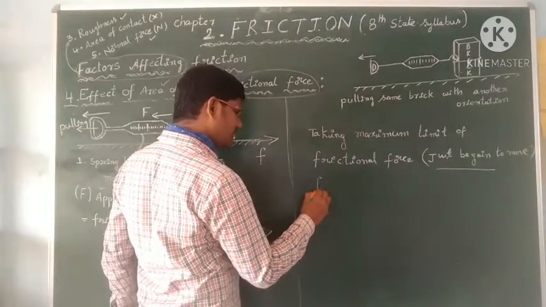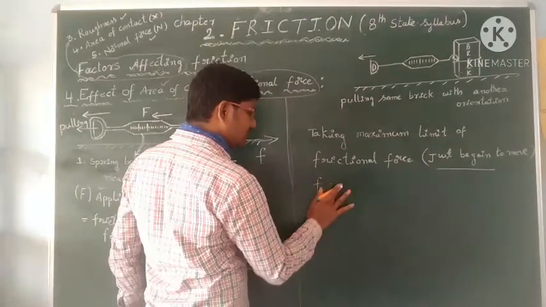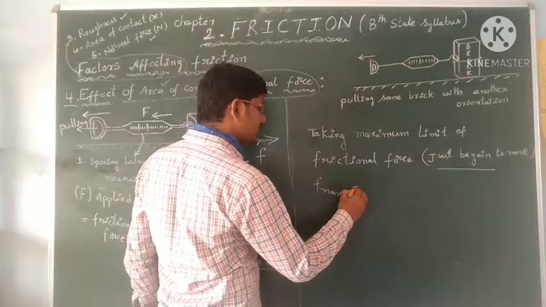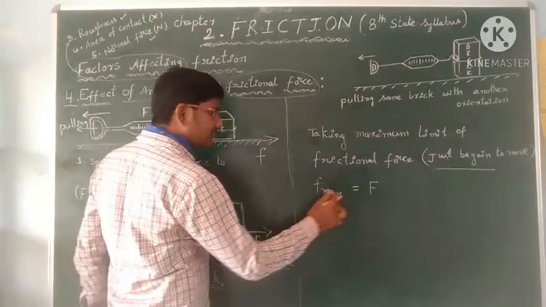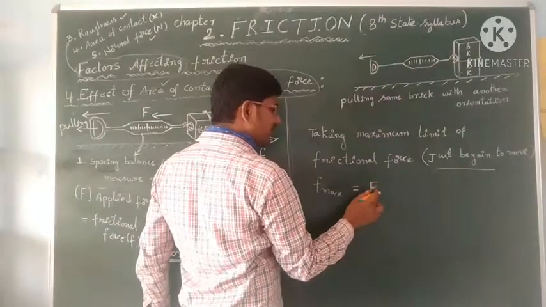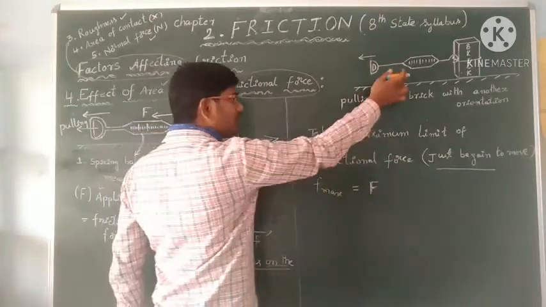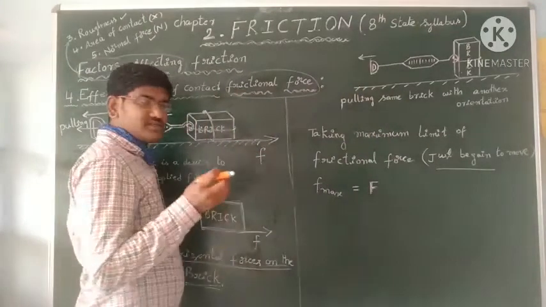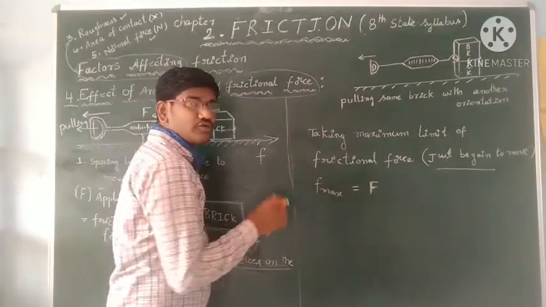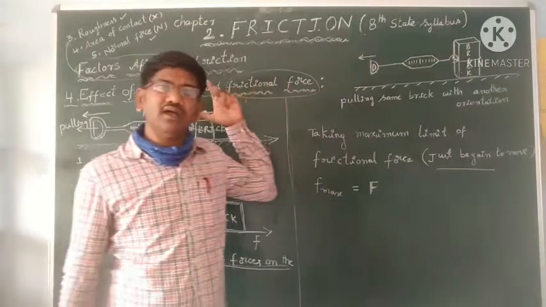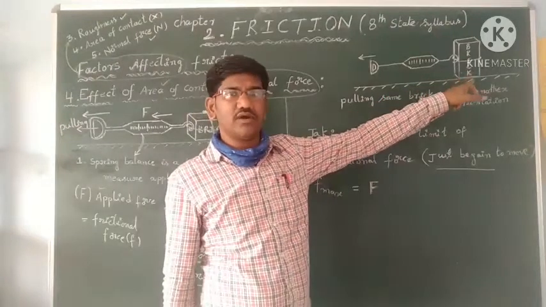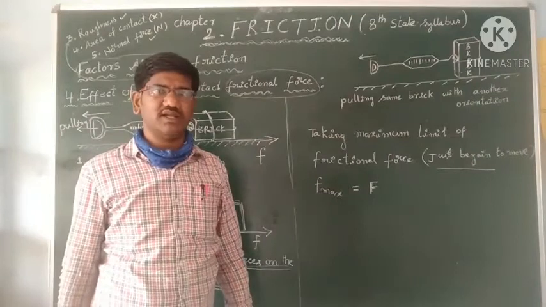So we are noting the maximum static frictional force when it just begins to move, and this can be obtained from the reading of the scale of the spring balance, that is called F, the applied force. We note it down and we get the same value. So we are getting the same maximum frictional force to pull the brick in both cases, even though the surface areas of contact are different.